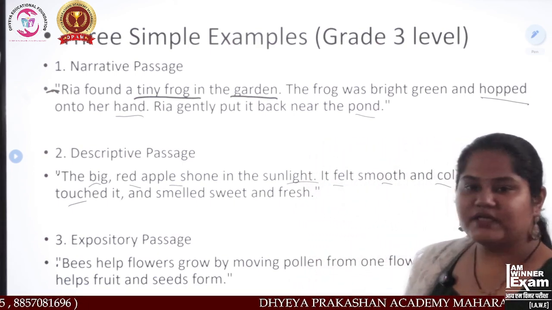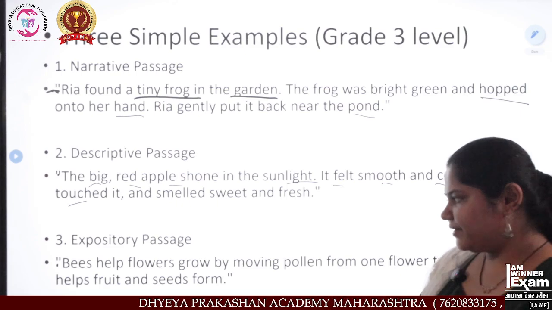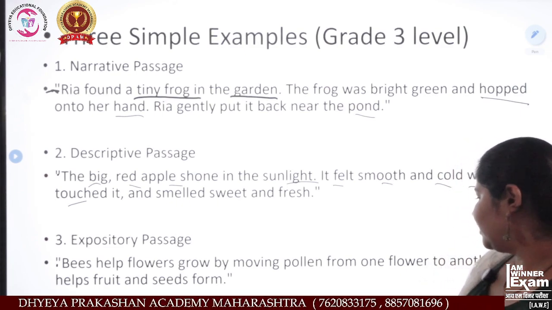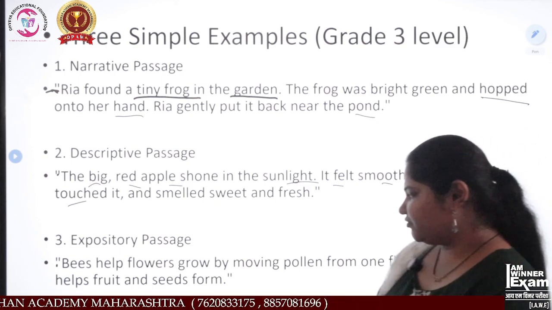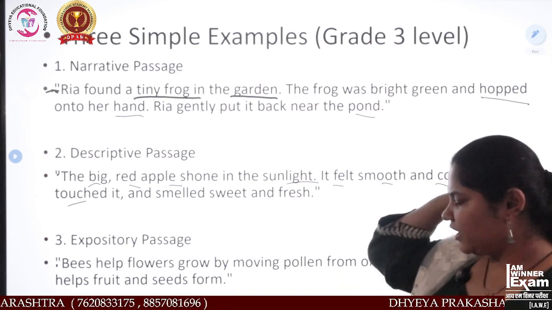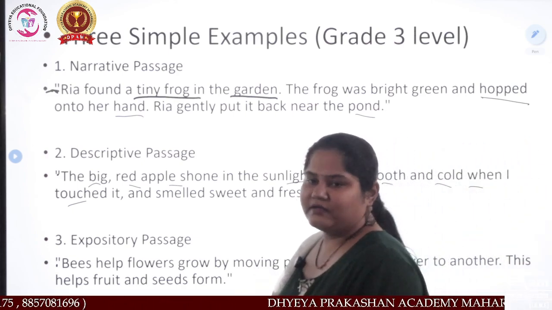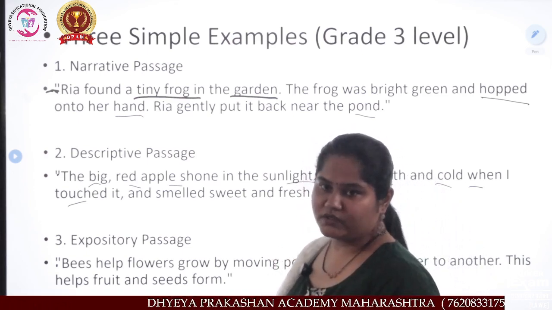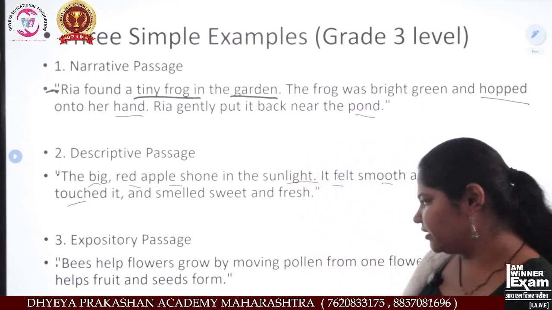Now the exploratory passage, that is, exploring something. Bees help flowers grow by moving pollen from one flower to another. This helps fruit and seeds form. Means what? Exploratory means what? We can understand this from the passage. See, bees. Bees means what? Madmashi. Helps flowers grow by moving.